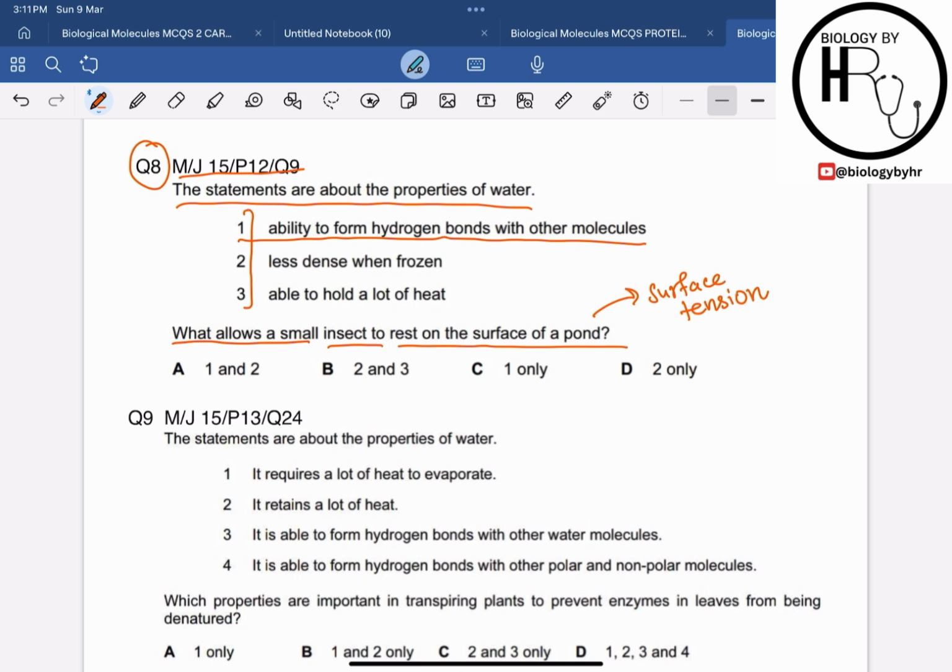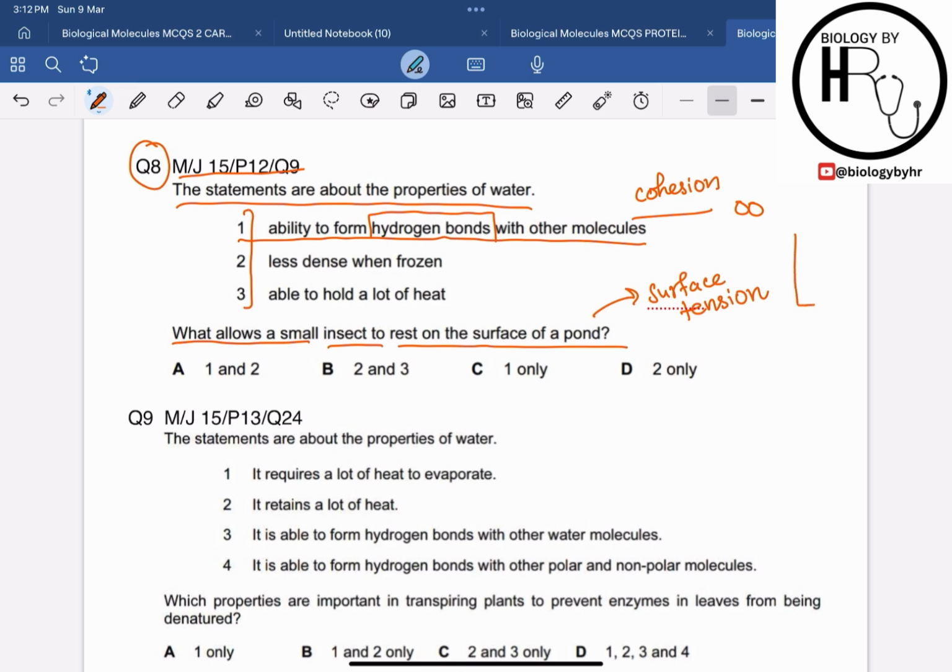What will happen here is that it will result in cohesion. What is cohesion? Cohesion is the force of attraction between similar molecules, or the tendency of water molecules to stick together, and it is because of the hydrogen bonds. So it will result in surface tension.